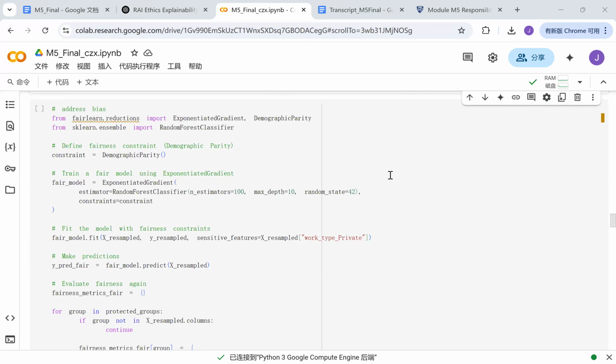And the next step is to apply the fairness constraint. The model is trained while checking fairness based on the work type private group. And the last step is to make fair predictions. After training, the model makes bias-adjusted predictions, ensuring work type doesn't unfairly affect results.